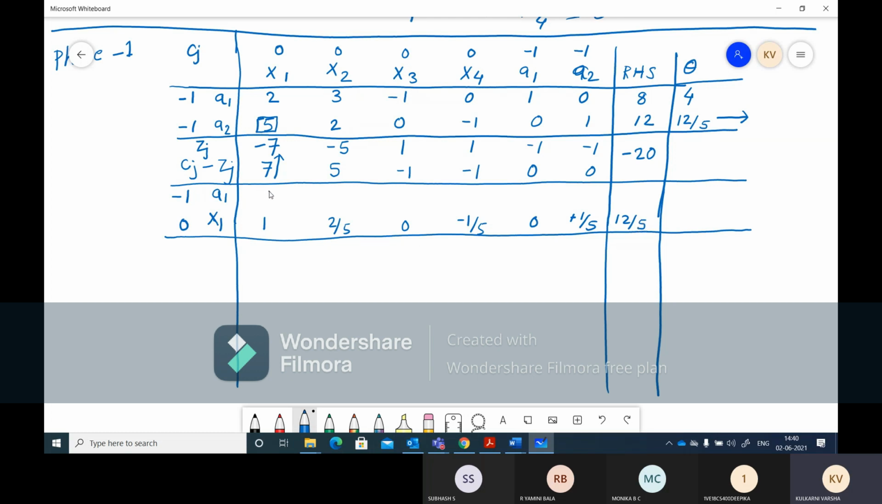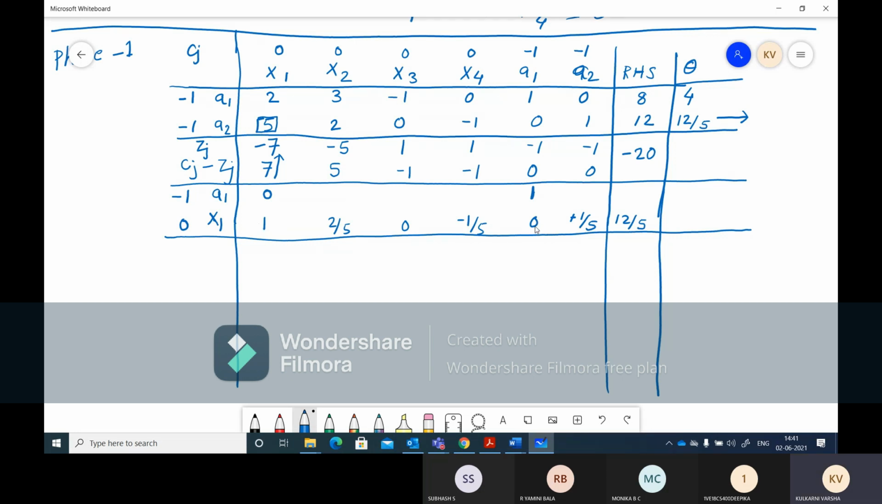Now for this A1, X1 we want 0. A1 we want 1, right? So we want 0 over here. For that we'll be taking the old A1 row, this row, and we'll be taking this newly entered X1 row, right? So we have 1 over here, we have 2 over here. That means to this one, if we multiply by 2, then we subtract, then we'll get 0.